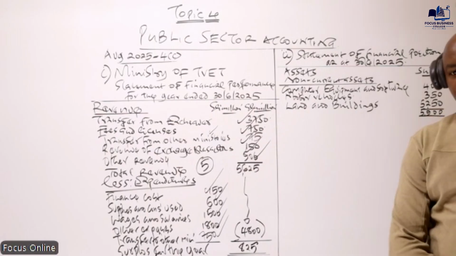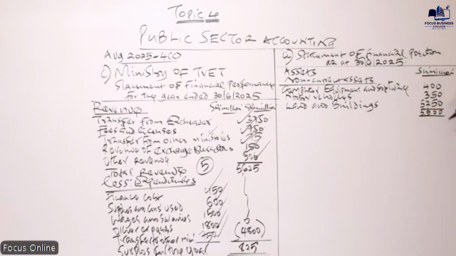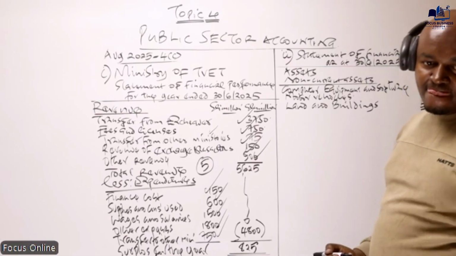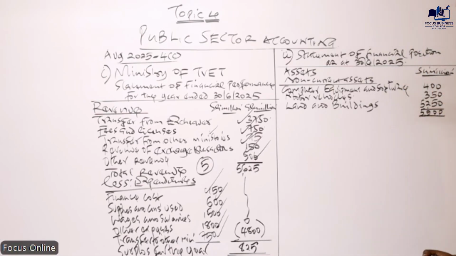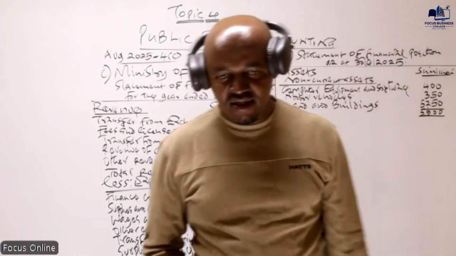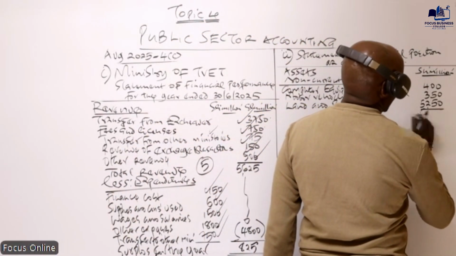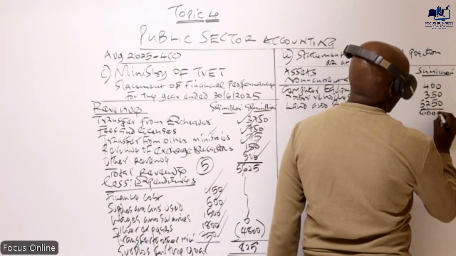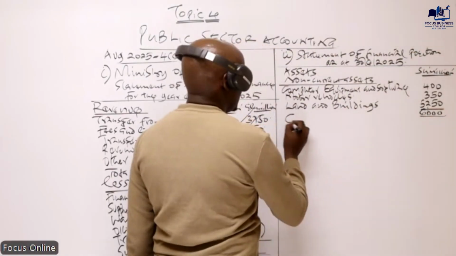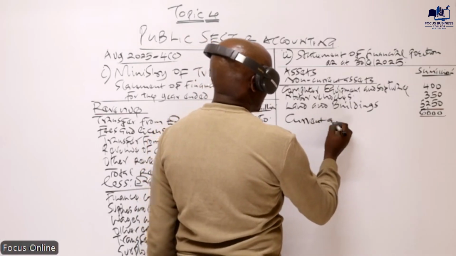Felix, are you getting 59? Oh, sorry, this one should be 6,000. Total non-current assets is 6,000. Then we proceed. We record the current assets.